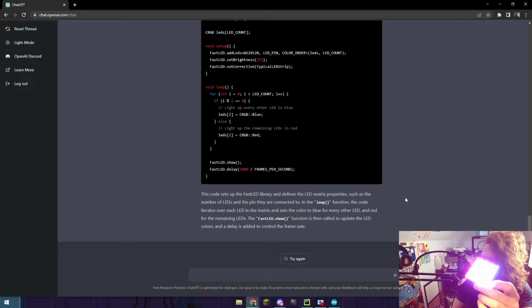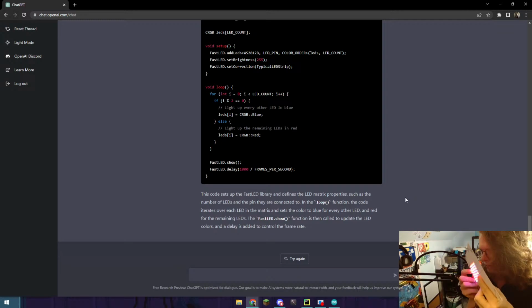See if I can fix that. That's still so bright. I don't know if I have good diffusion stuff here. Maybe with this. I'm not sure how easy it is to tell, but that is in fact doing every other one. So it's going red, blue, then red, blue. You can see it on the back maybe, but it is working. So that code was functional. The code works, which is awesome.